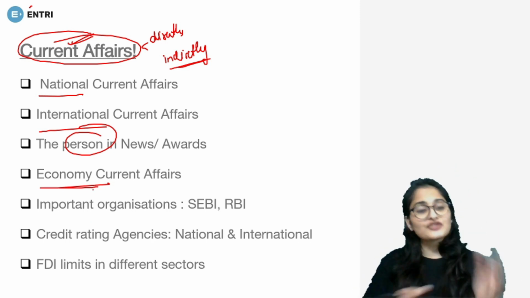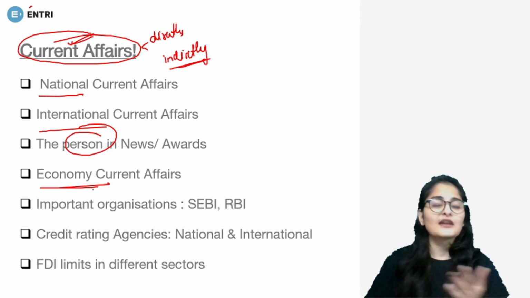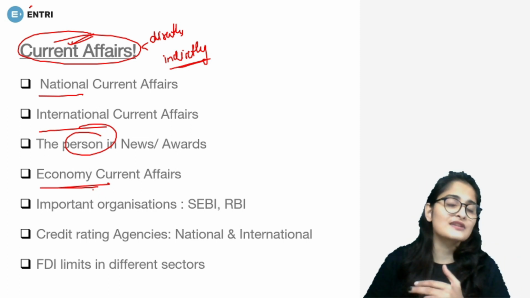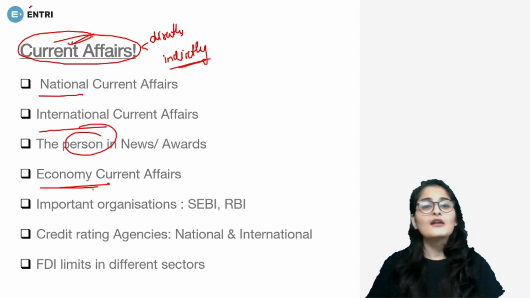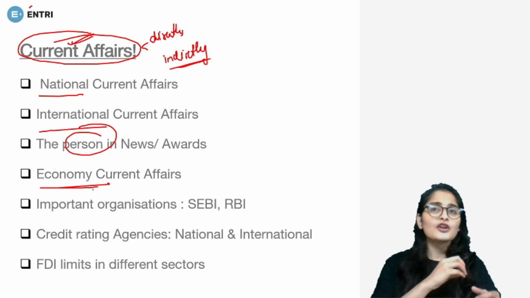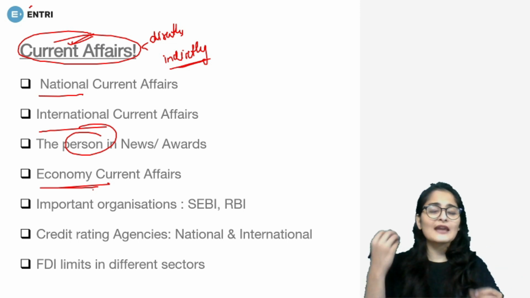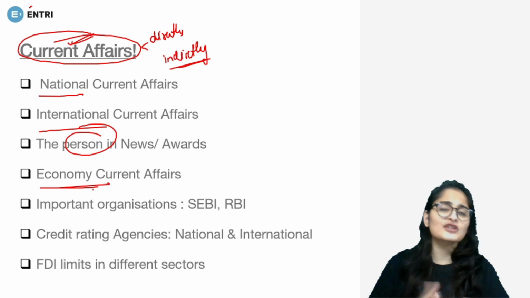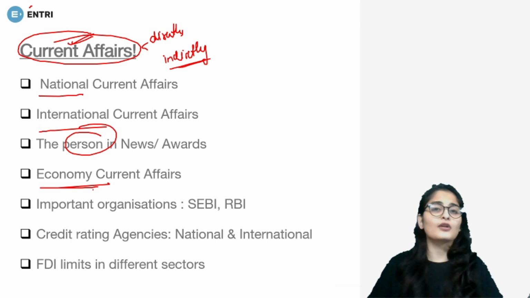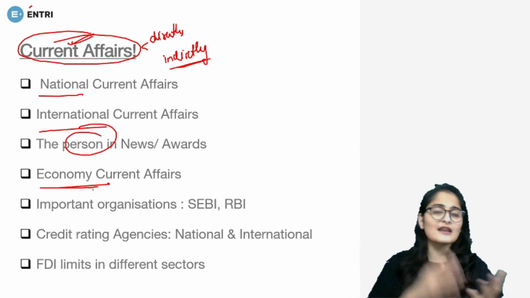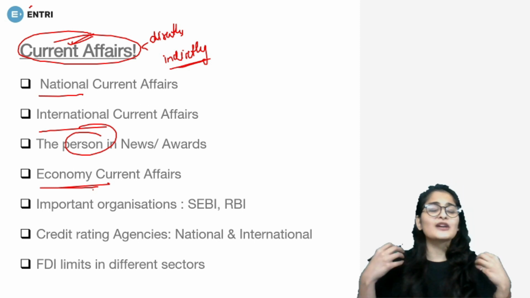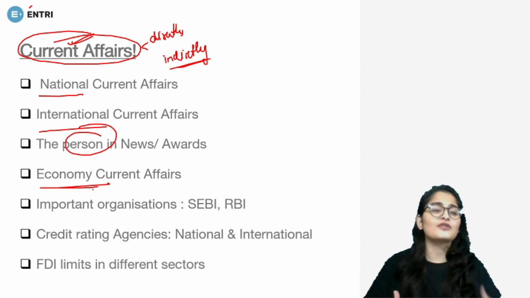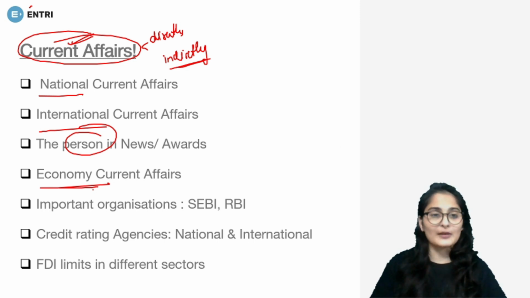Then we have economy. Now, we all know that the budget has been out recently. Then we have the economic survey, which was released recently. Then there are lots and lots of ups and downs, and RBI is sending out a lot of notifications. All of them are important. Recently, studies have been going on, and various economic reports are published regarding how countries are growing after COVID. All of them are important.